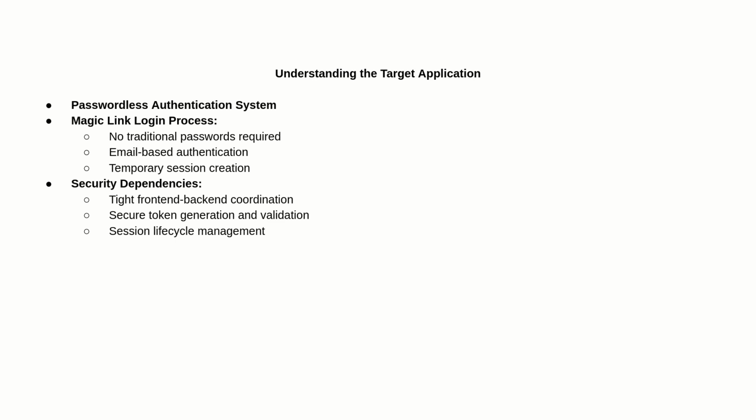However, this system requires extremely careful implementation. The security depends entirely on tight coordination between the front-end and back-end systems, secure token generation, proper validation mechanisms, and careful session lifecycle management. Any weakness in this chain can lead to complete authentication bypass.